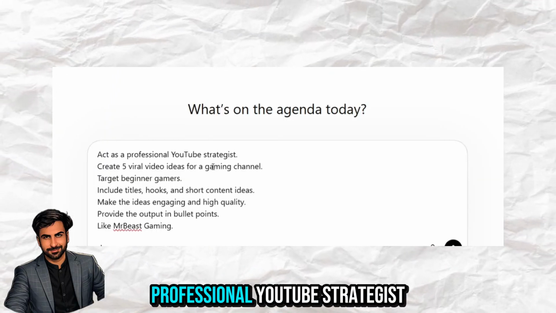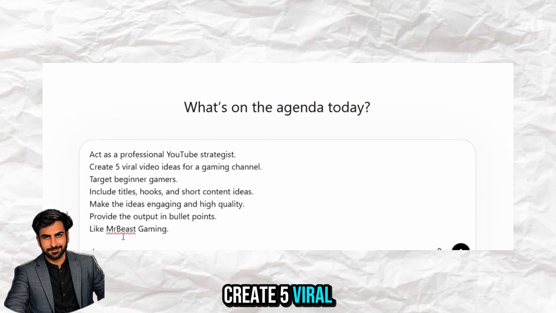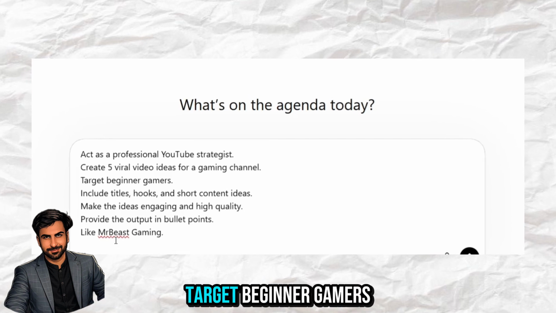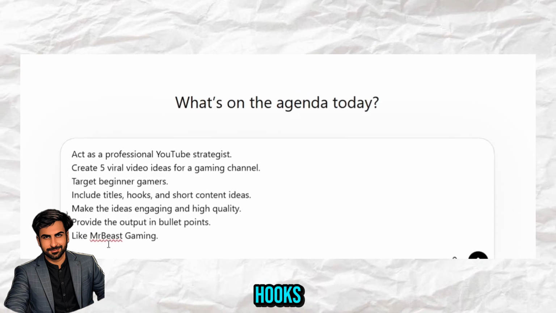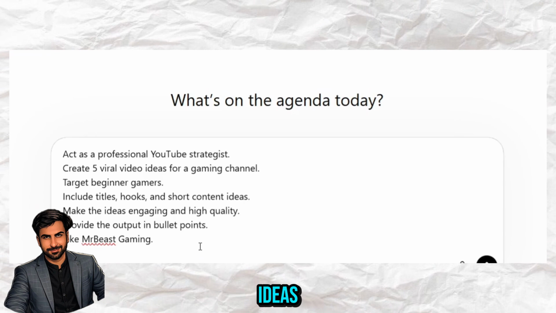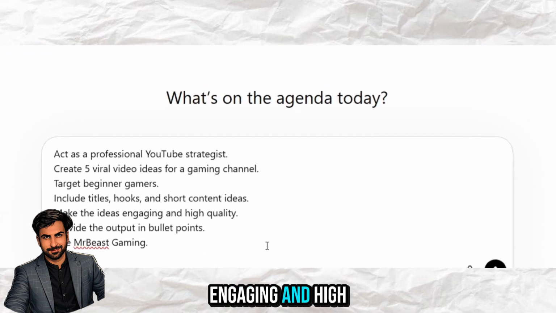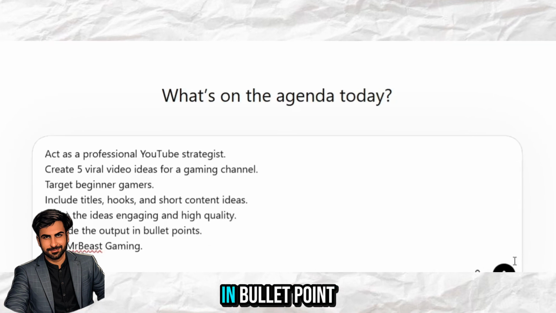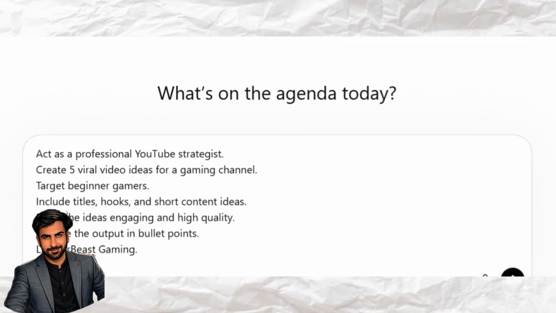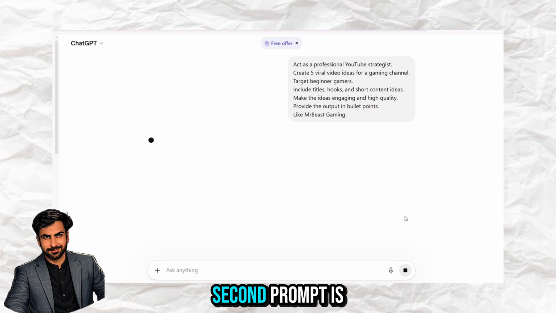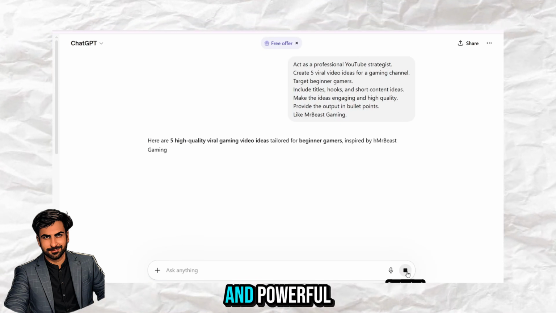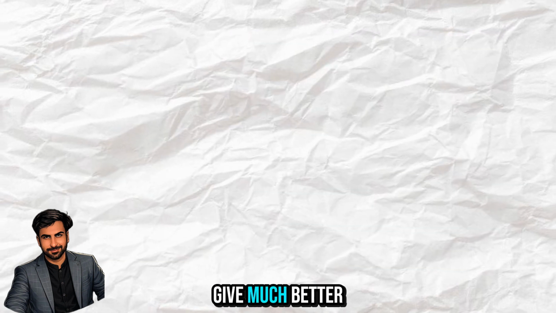Here is a good prompt. Act as a professional YouTube strategist. Create 5 viral video ideas for gaming channel. Target beginner gamers. Include titles, hooks, and short content ideas. Make the ideas engaging and high quality. Provide the output in bullet points like Mr. Beast Gaming. See the difference? The second prompt is clear, detailed, and powerful. That's why it gives much better results.